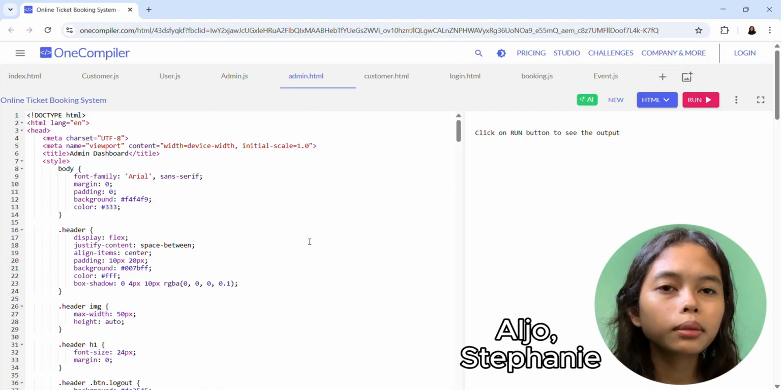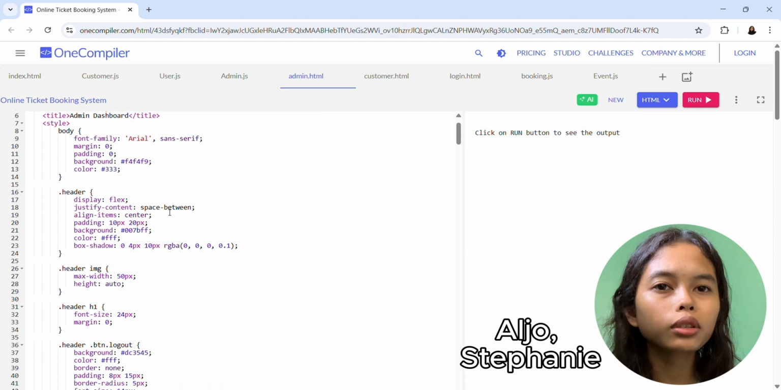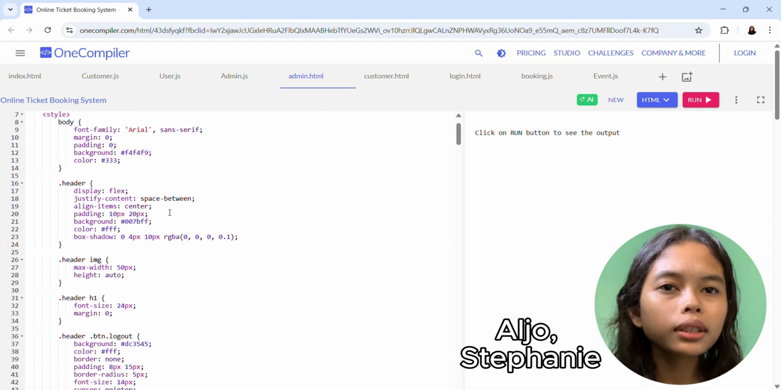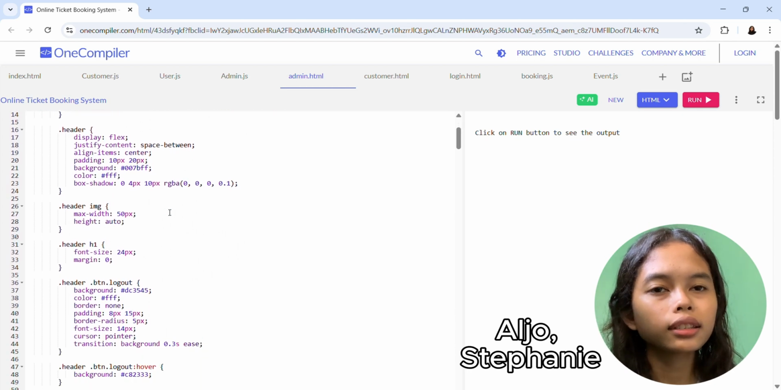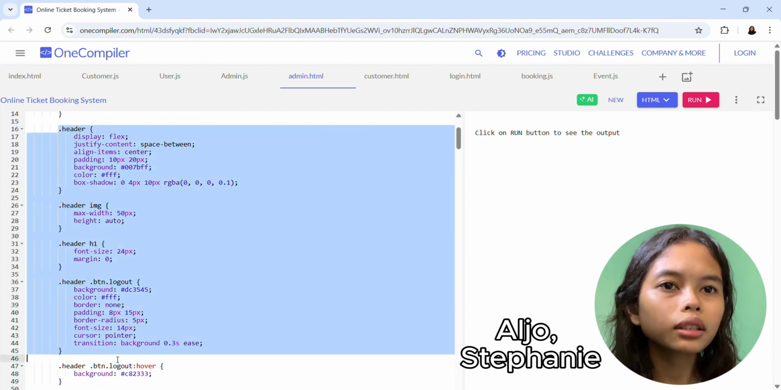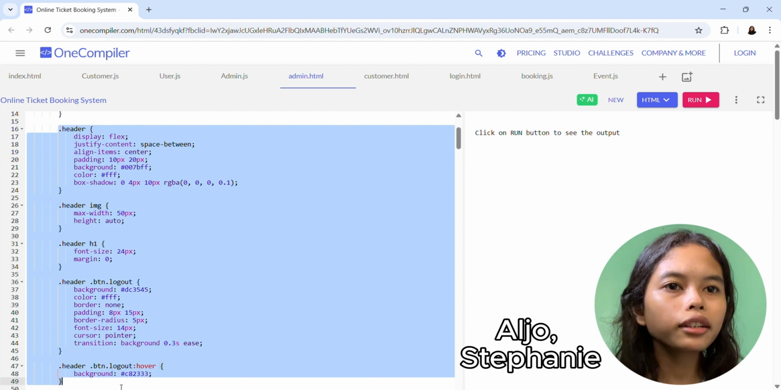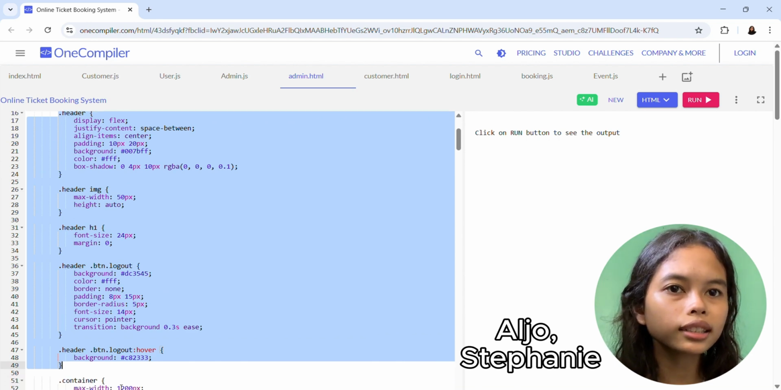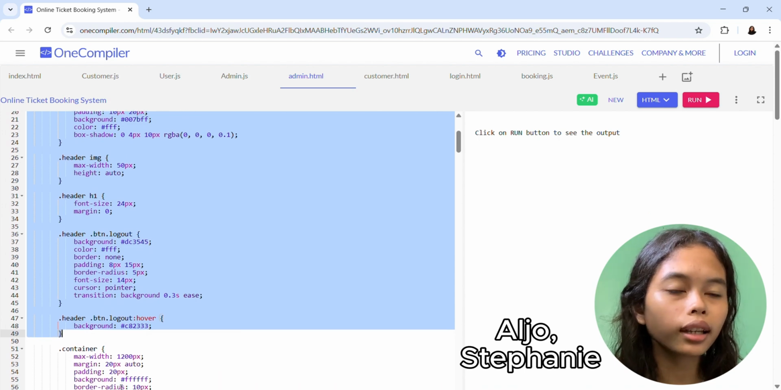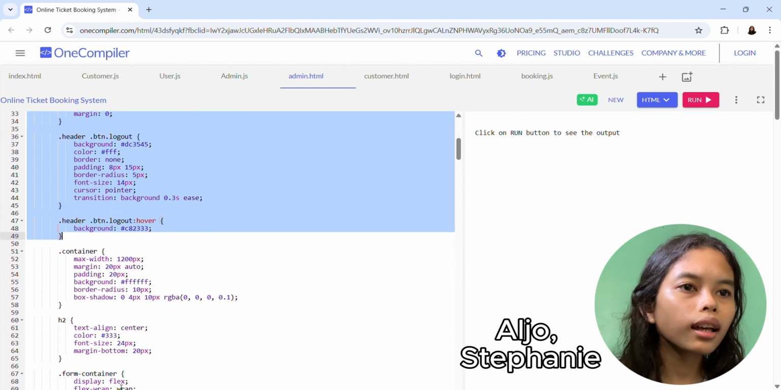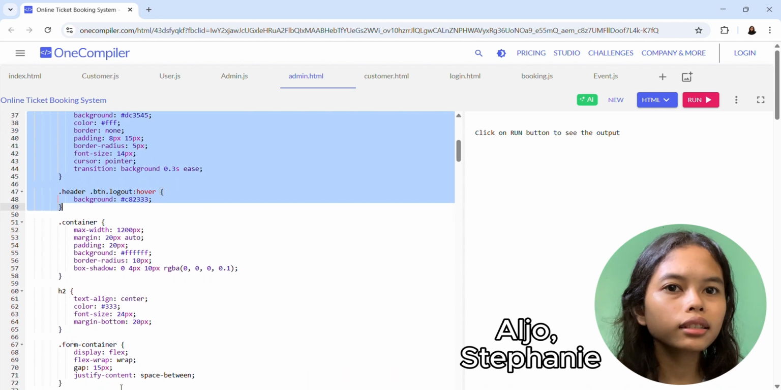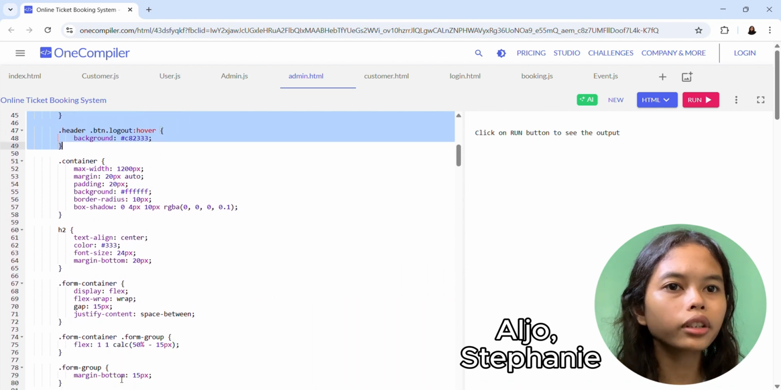Greetings everyone. My name is Stephanie Aljo and I'm going to talk about the admin.html class. This admin dashboard has a clean and user-friendly design with a header, main content area, and interactive section. The header contains a logo, a title, and a logout button all arranged neatly with a blue background and white text. The logout button is red and changes to a darker shade when hovered over.